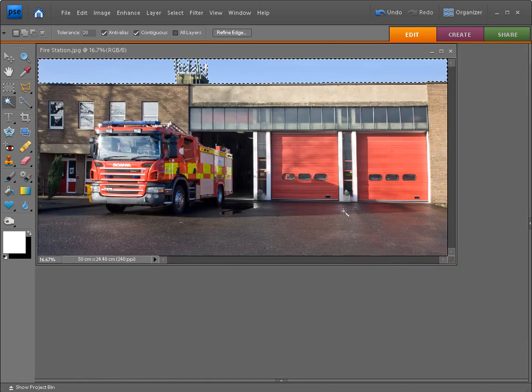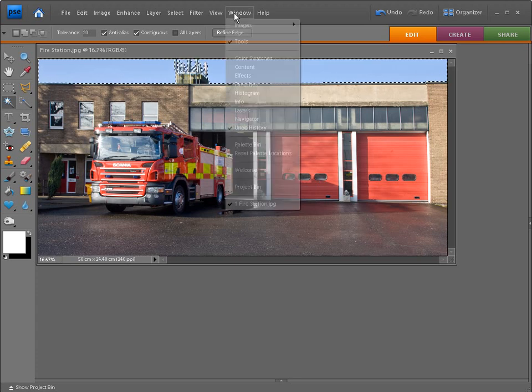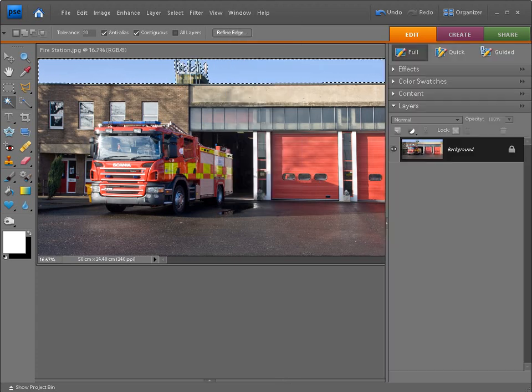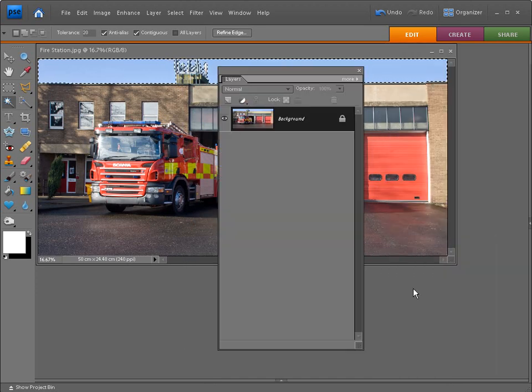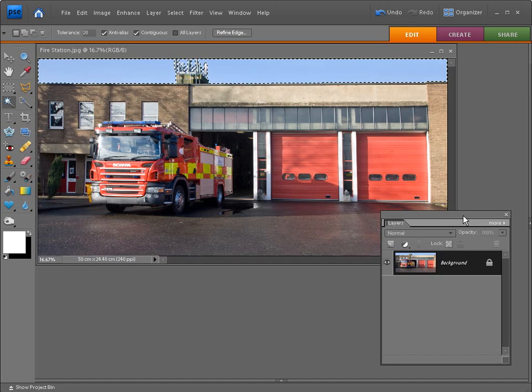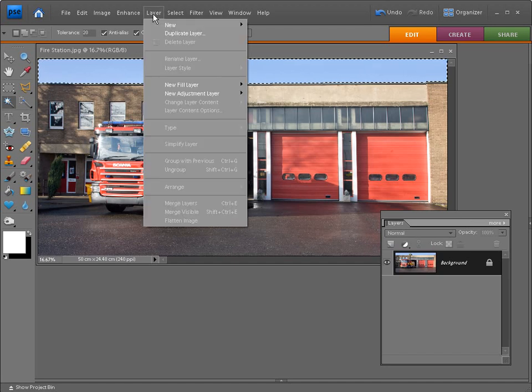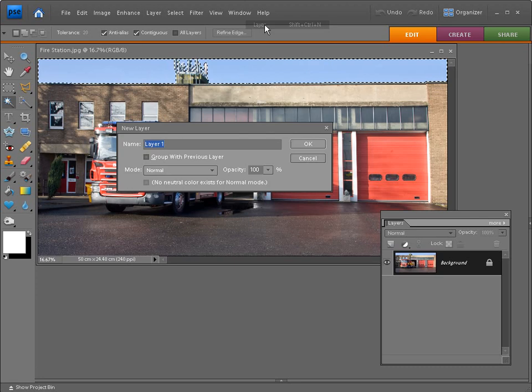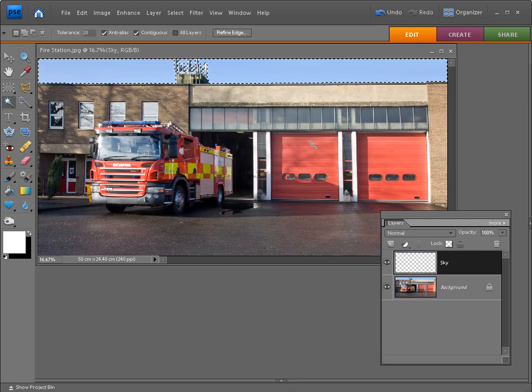With the marching ants still showing in the sky area, we need to load up our Layers palette. So go up to Window, and then go down and click on Layers, and I'm just going to drag my layers out of there, and just create a bit more space on my screen by making it a little bit smaller, and positioning it down towards the bottom right. I can now go up to Layer in the menu bar, go down to New, and click on Layer, as we're looking to create a new layer. Type in the name Sky, hit OK, and you'll see that new layer there in your Layers palette.